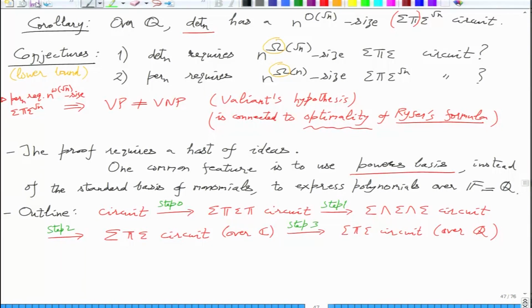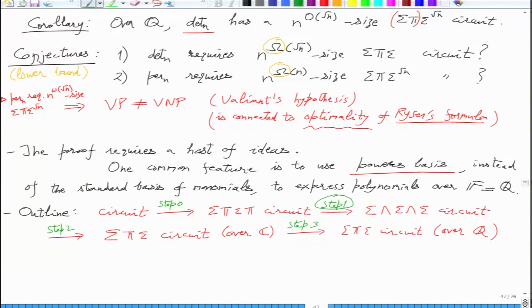Is the outline clear? Is it because of the depth 5 circuit that we are keeping the characteristic of the field 0? So step 1 requires characteristic 0. Only step 1. Other steps are characteristic independent. Step 0 definitely was, and step 2 and step 3 will also be characteristic independent. Well, for step 3 you have to define what it even means.